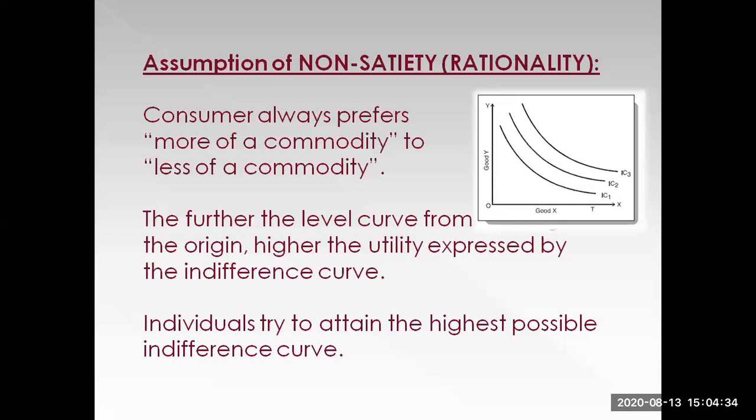Because as I had defined before, utility is the want satisfying power of an individual. So you would want your wants to get satisfied, or you would want your needs to get satisfied, any way you put it. So obviously every individual will try to maximize utility. Now if an individual can map out his or her indifference curves, then he or she will always try to attain that curve which gives the highest amount of satisfaction. So you always try to attain the highest possible indifference curve, which in other words denotes the highest possible utility that you can get.